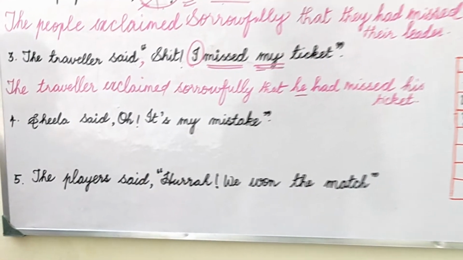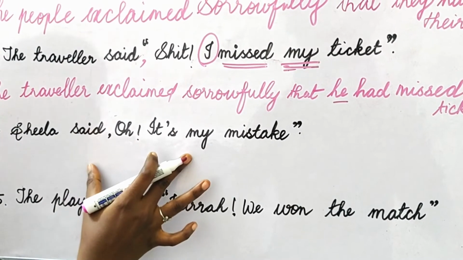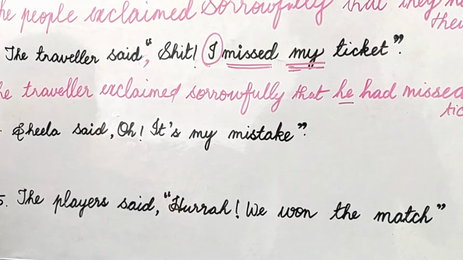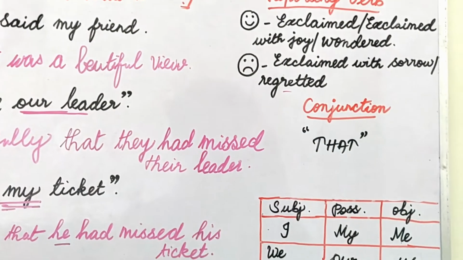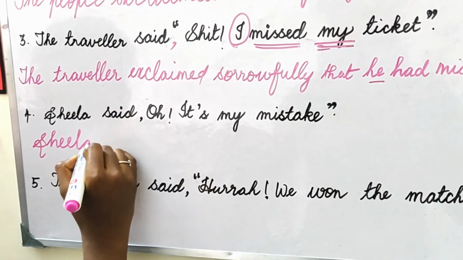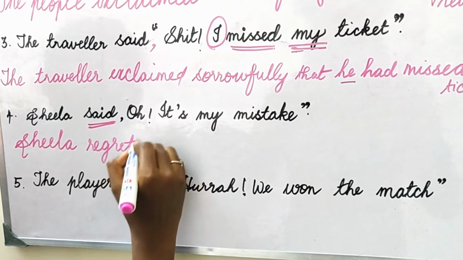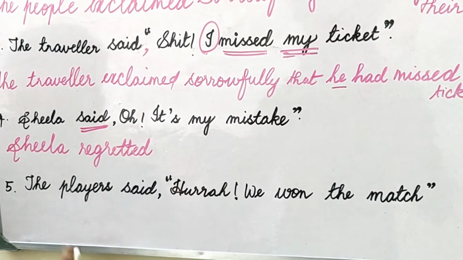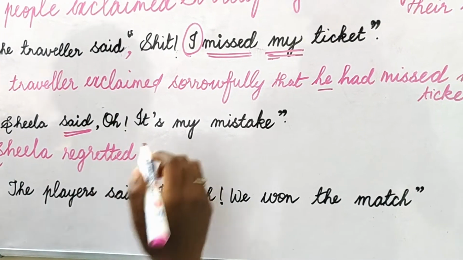Okay. Next. Sheila said, "Oh, it's my mistake." So it's a kind of sentence where the person accepted their fault, accepted their guilt. So I told you what is the word to be used. I told you, regretted. Sheila, instead of said, we have found the word regretted. When someone accepts their guilt or mistake, at that time you can use this word regretted. Sheila regretted that.